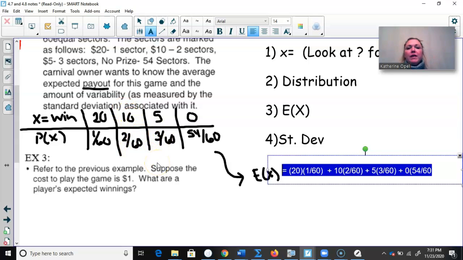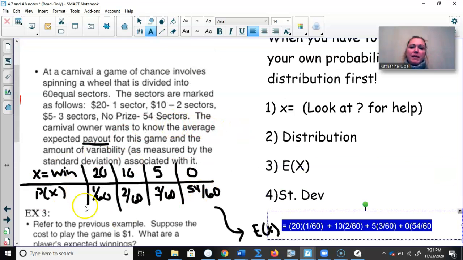Now, I am not going to find the standard deviation for that one, because I've already shown you how to find the standard deviation in the other video, and I just don't want to waste the time. The main thing I wanted to get from this video is that you understand the difference between a discrete and a continuous random variable. That's the first thing. And then the second thing is, how do I find an expected value when they don't give you the probability distribution? You have to actually figure out that probability distribution. So that was the purpose of this video.